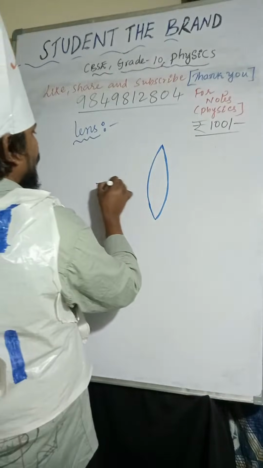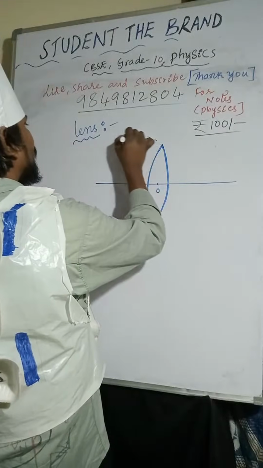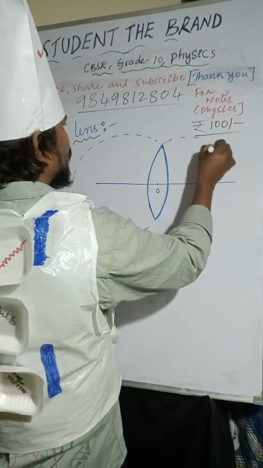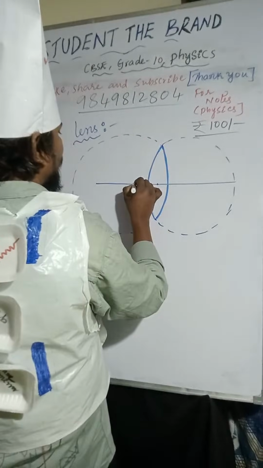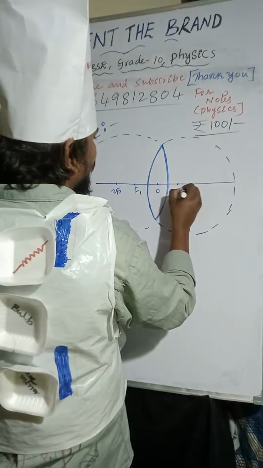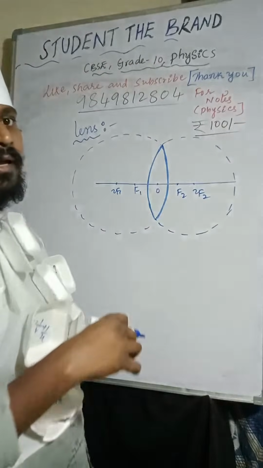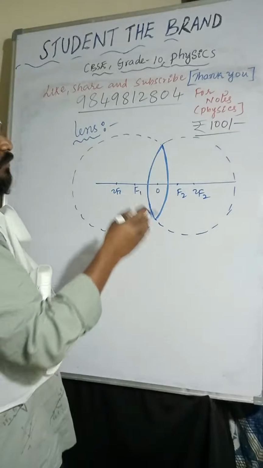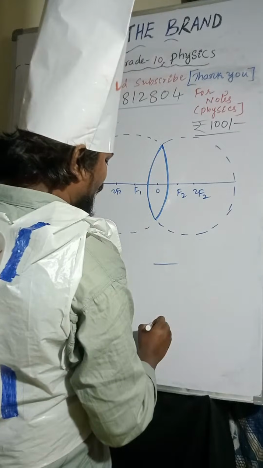So optic center, F1, 2F1, F2, 2F2. And coming to concave lens.